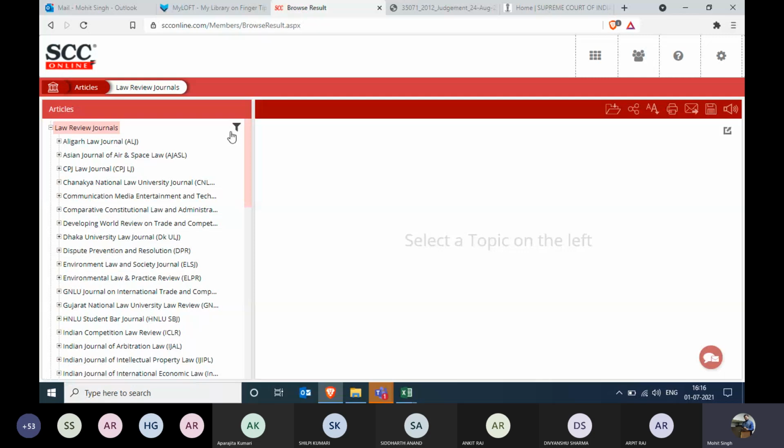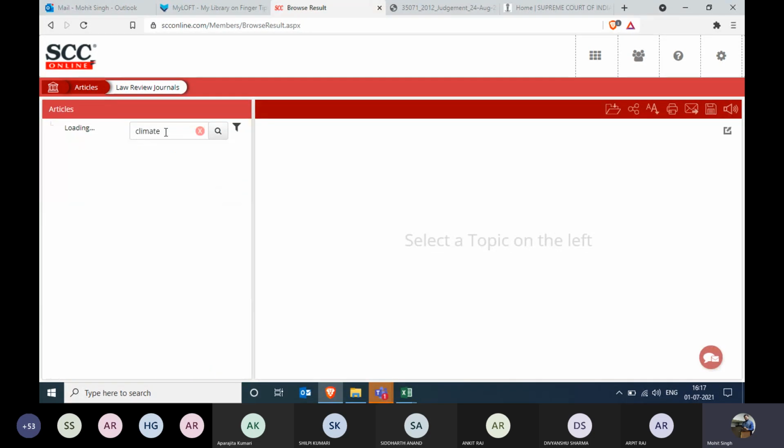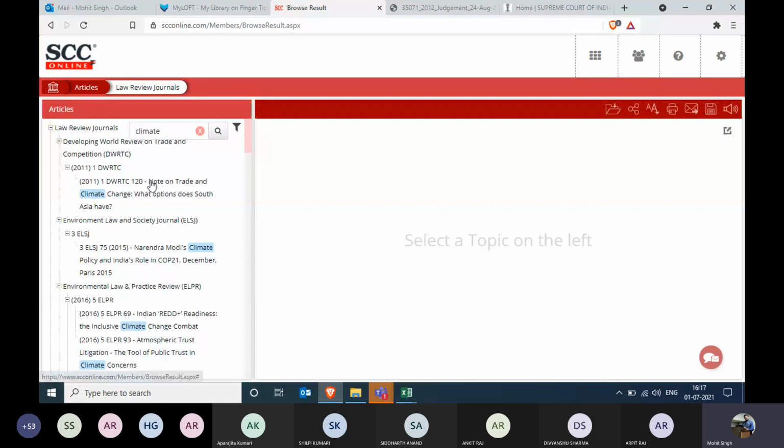Rather than going with the journals volume, my recommendation is go with a filter box and type in the topic on which you wanted to find the article. I wanted to find an article upon climate. So do we have anything on climate? Yes, many articles on climate. So similarly, you can find any article which you want and you can suffice your purpose.